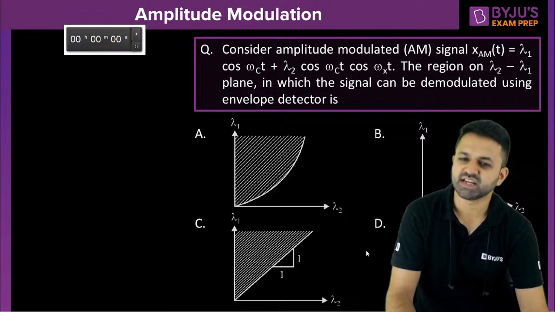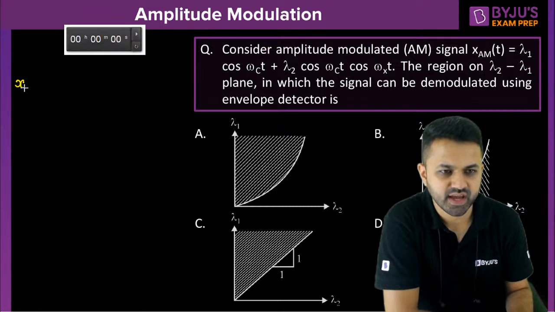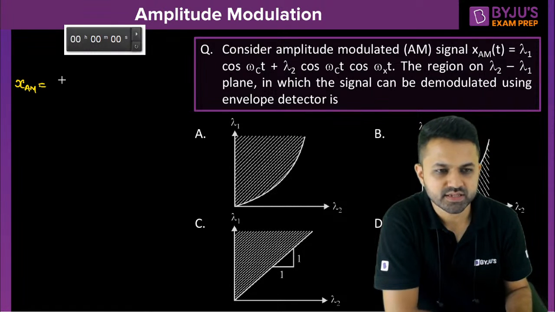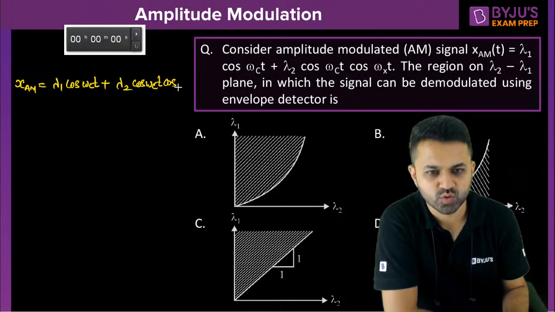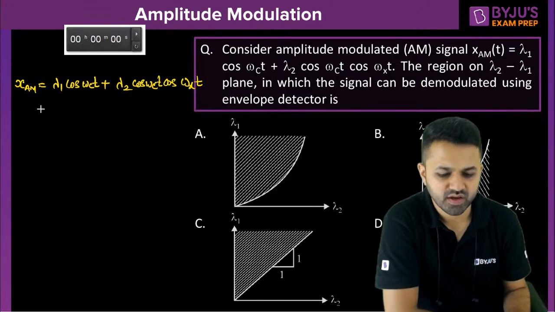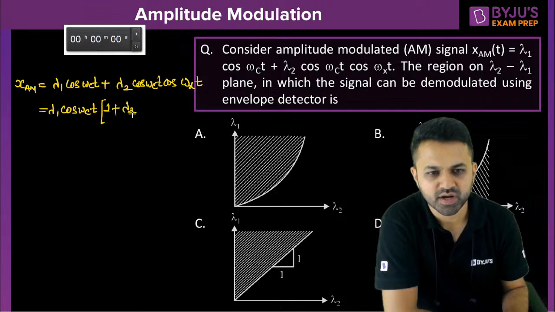If you see the question directly, it is given in this form: x of AM is lambda 1 cos omega ct plus lambda 2 cos omega ct into cos omega xt. Now if I take this lambda 1 cos omega ct common, then I will get 1 plus lambda 2 upon lambda 1 multiplied with cos of omega xt.